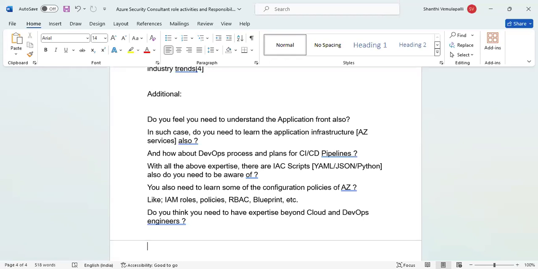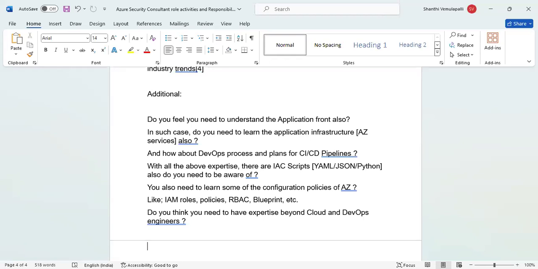But the cloud engineer doesn't need to worry much about the data, because he needs to make sure the environment is created, servers are given to the DevOps engineers, and the configuration is created. Now it is their responsibility what data they need to use for testers' purposes. The testing people will give a requirement: I need pre-production data. Then you are there to see how the data is being used within the application for these stages. Then DevOps engineers also need to consult what security process we need to follow.